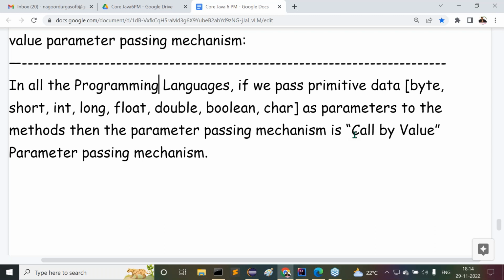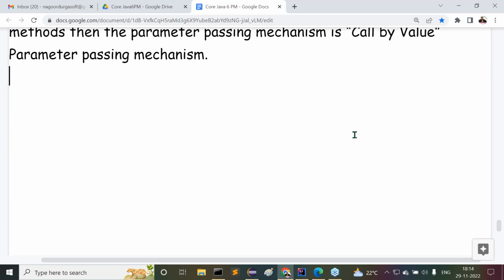But if we talk more about call by value, some examples we can take, up to C and C++. Leave it. Next, what is call by reference parameter passing mechanism?